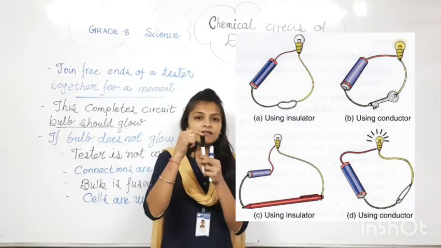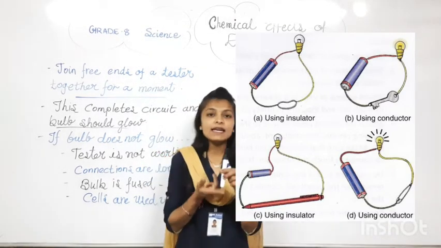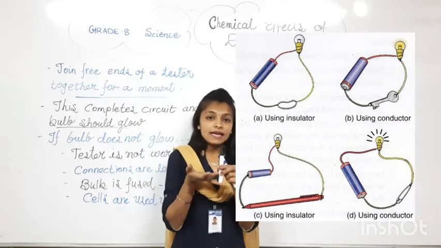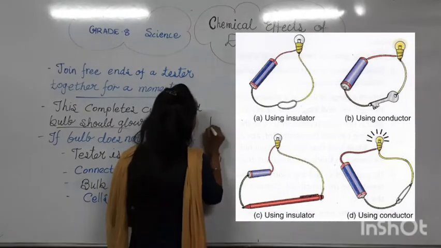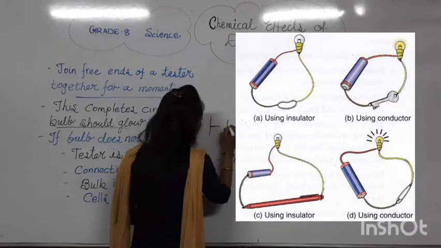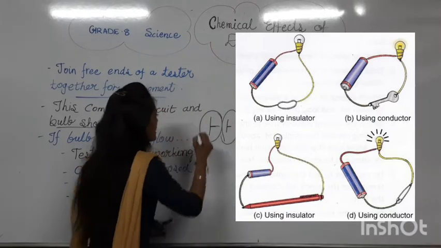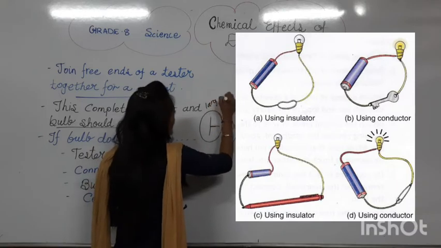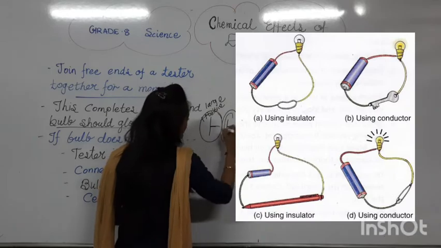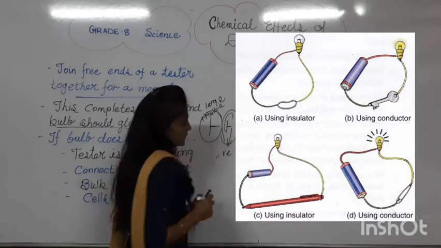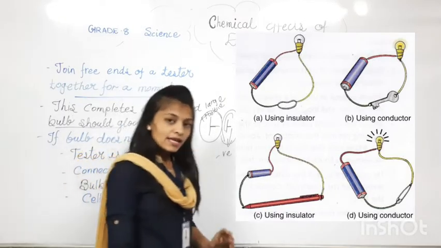The upper side, like a button, is known as the positive terminal, and the flat side is the negative terminal. The positive terminal is the bigger side and the negative terminal is the smaller side. The larger line is denoted as positive, and the smaller line is negative. You should know which are the positive and which are the negative terminals.